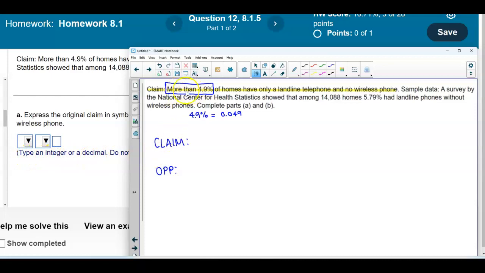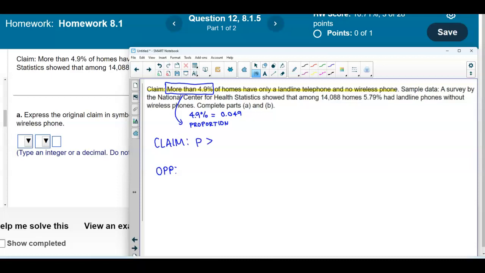Now what does the claim say? The claim says more than 4.9%, and this is a proportion, since this tells us that we are testing a proportion. The symbol for proportion is P. And more than is just the greater than symbol.